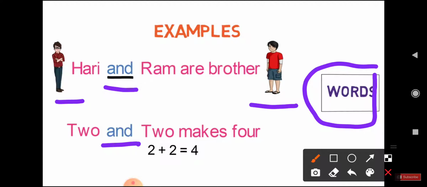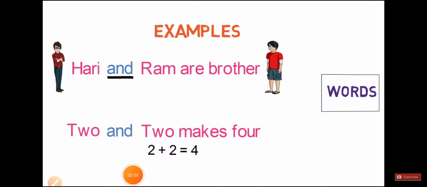So children, here "and" is a conjunction. I hope you are getting my point. Now we have learned how a conjunction connects two words.